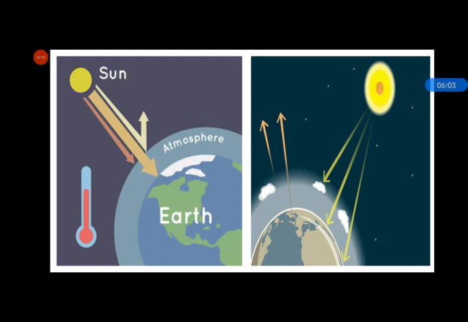And the atmosphere has a protective ozone layer, and this ozone layer keeps us safe from harmful rays of the sun, and the atmosphere protects us from severe heat and cold.